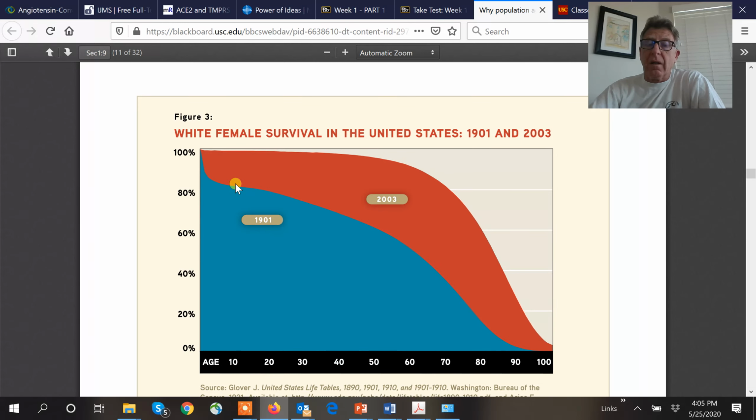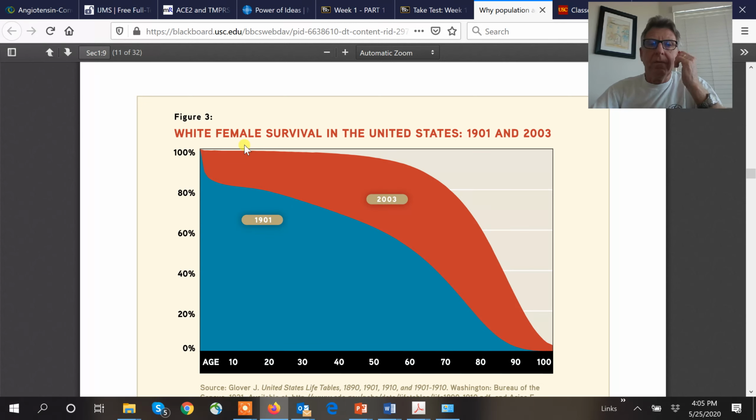Why? Because of infectious diseases, crappy hygiene, bacterial infections, all that kind of stuff. People didn't understand washing their hands, et cetera. And then other diseases would still get them. And so we can look at how many are still left. If we had that original 100, we have 50% right here. We see that the average life expectancy was a little over 60 years of age if you were born in 1901.